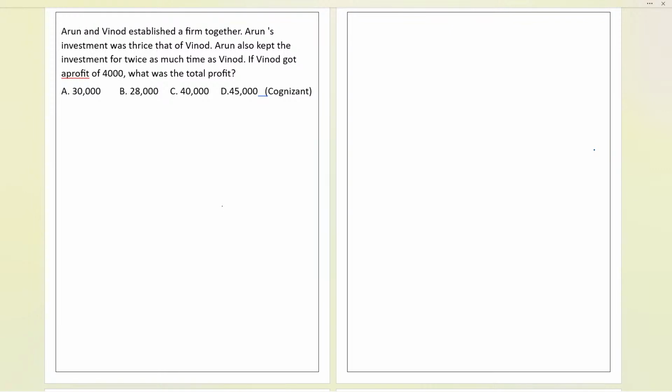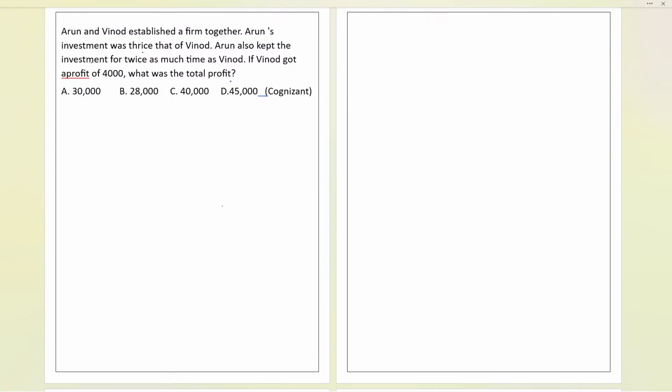Okay, so all of you tried your level best over here. I appreciate that. So let us now see how we are going to proceed in this question. There is a relation given to us over here. It says that Arun and Vinod established a firm, and Arun's investment was thrice that of Vinod. Arun also kept the investment for twice as much time as Vinod. If Vinod got a profit of 4,000, what will be the total profit?